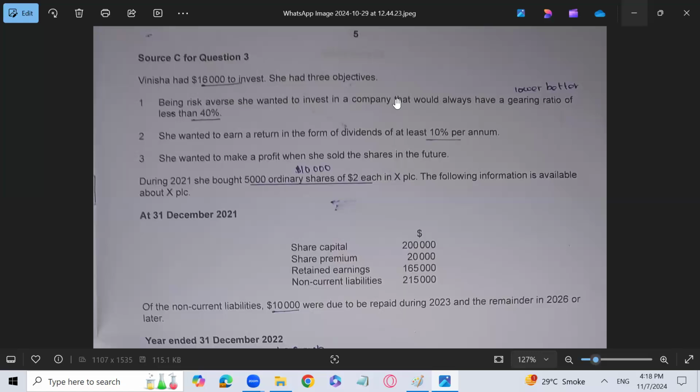Always remember that the gearing ratio basically tells whether you have invested in the business through your own money, which is capital or shares, or you have taken a loan to contribute towards your business. A highly geared company will always be at risk because we have to pay interest costs, finance costs, which will decrease our profit.